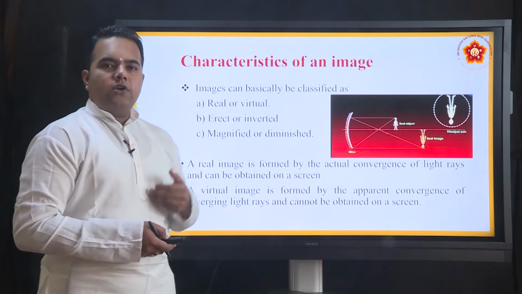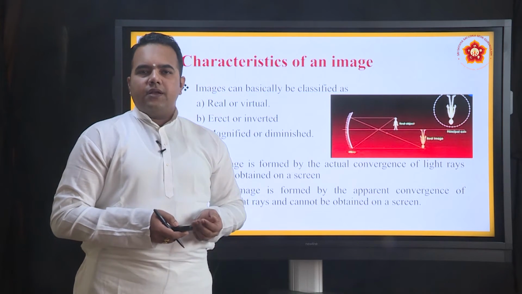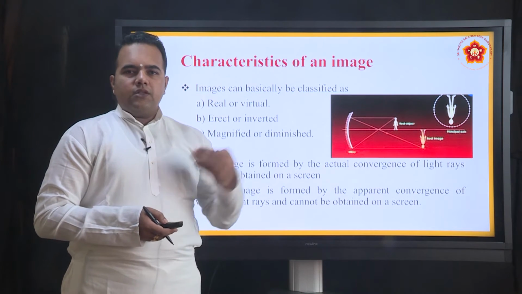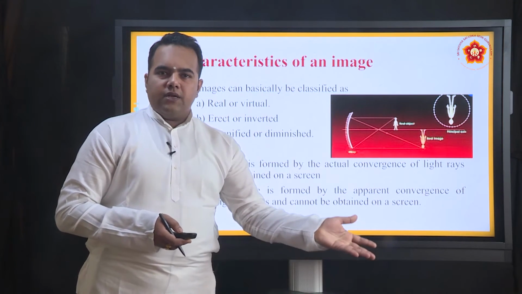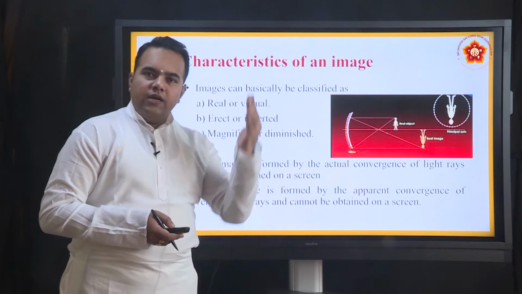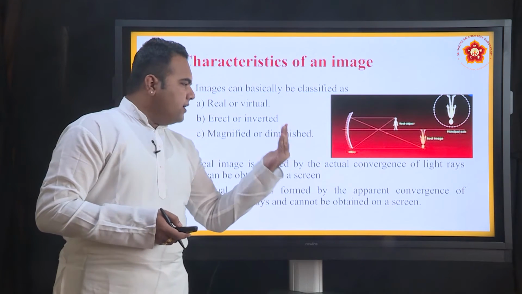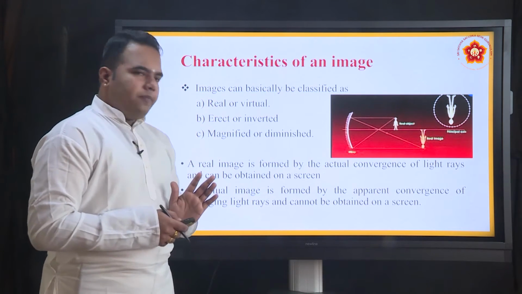Suppose you are not able to obtain the image, like in the case of a plane mirror. We stand in front of the mirror, the object is placed in front of the mirror and the image is formed within the mirror. There is no means by which we will be able to get the copy of that image on any sheet of paper placed.